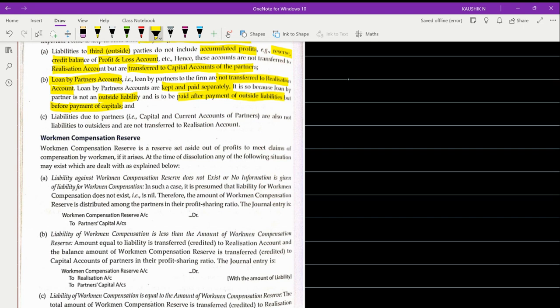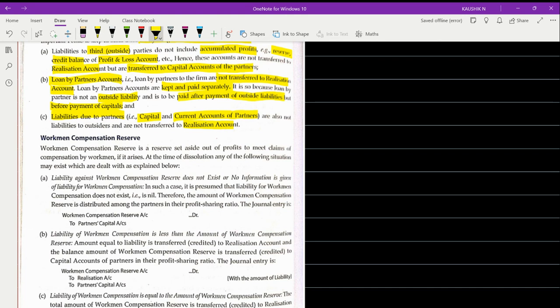Finally, liability due to partners. Liabilities due to partners, that is capital and current account of partners, are also not liability to outsiders and are not transferred to realization account.